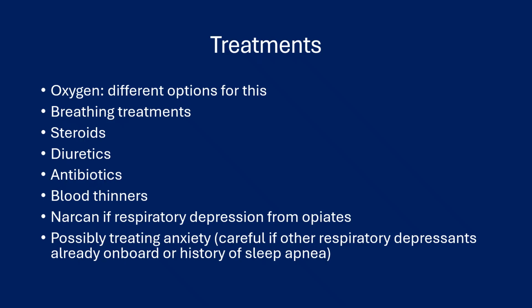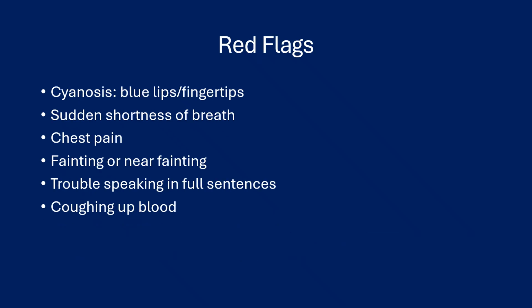One issue with Narcan is if these patients present by EMS, oftentimes they will have received Narcan, but unfortunately, some of the opiates have a very long half-life as compared to Narcan, so you may have to do multiple doses of Narcan for those patients. Possibly treating anxiety. Have to be careful with this because they could have other respiratory depressants on board, or they may have a history of something such as sleep apnea, and depressing their respiratory drive would be a very bad idea in that case. Red flags: cyanosis, blue lips, fingertips, sudden shortness of breath, chest pain, fainting or near fainting, trouble speaking in full sentences, coughing up blood.